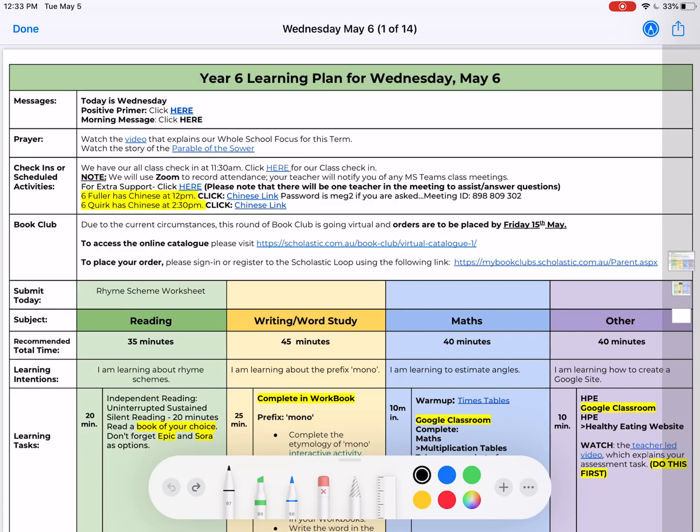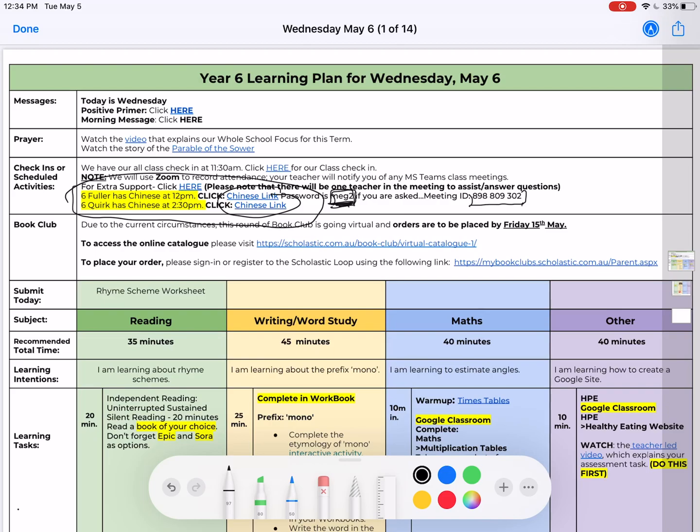If you are in 6 Fuller or 6 Quirk, you have your Chinese today. Make sure you look at the times: 12 o'clock for Fuller and 2:30 for Quirk. These are the links here, but if you're asked for a password, it's Meg2. If you ask for a meeting ID, it's this for Mrs. Fuller. My class only needed it, some students needed this. They didn't need the meeting ID, so I think this should be enough.